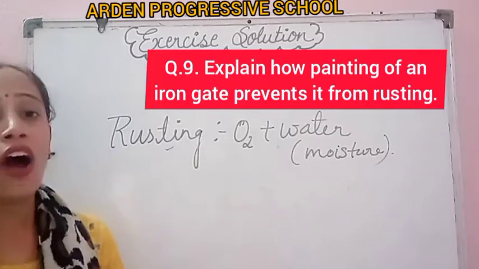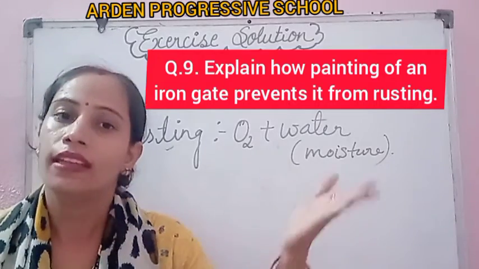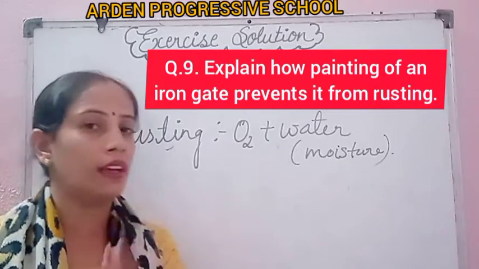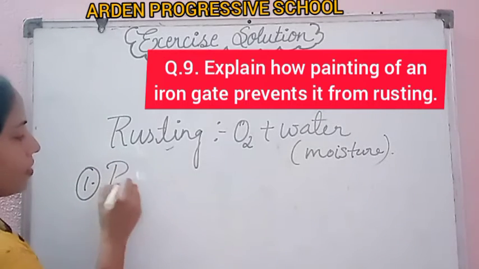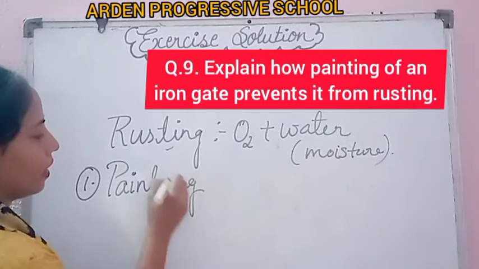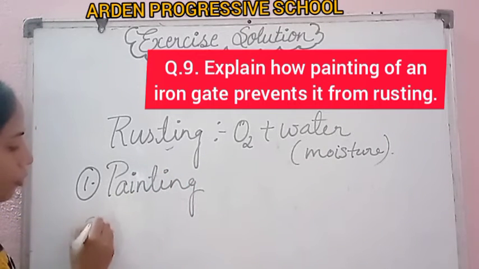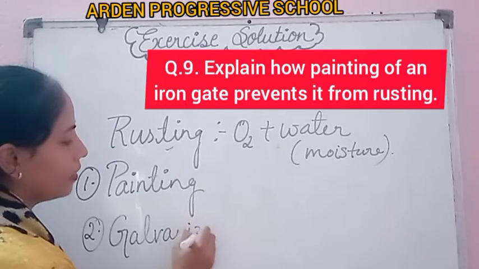So how do we prevent rusting in iron gates? I have told you two processes of preventing rusting: one is painting and the second one is galvanization.